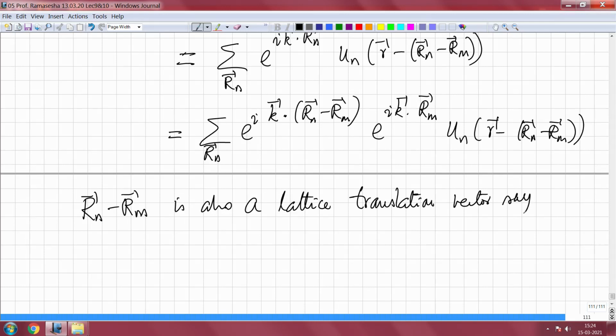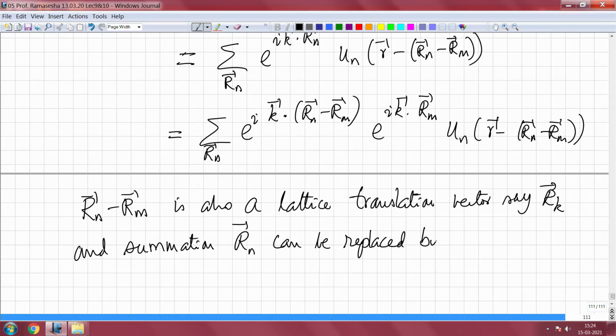Say r k, and summation r n can be replaced by r k as it is a dummy index. When we say it is a dummy index, that means that since you are summing over it, it does not matter what you call it. For example, sigma over i, x i is equal to sigma over j, x j and so forth. So, they are all one and the same.